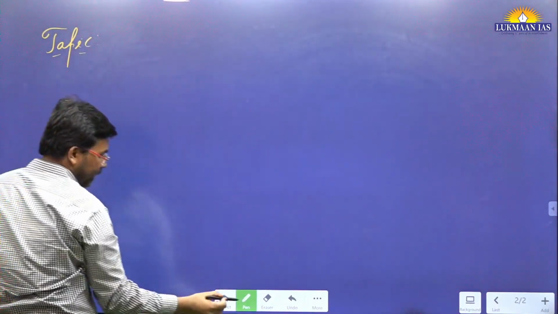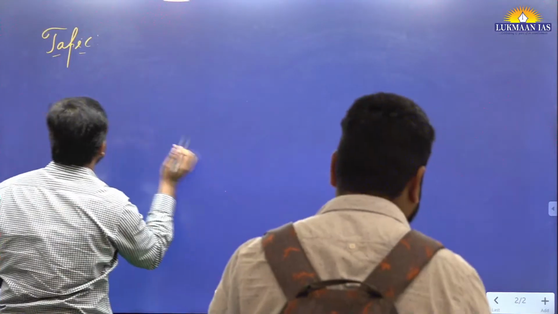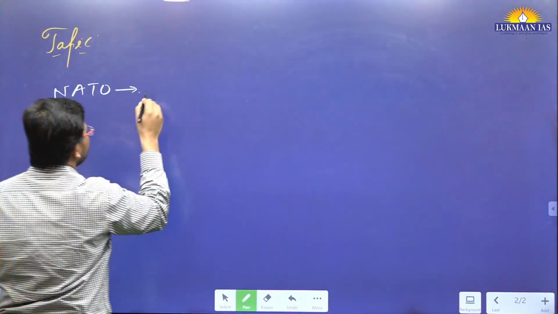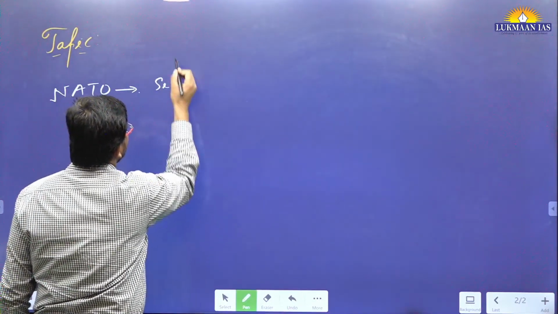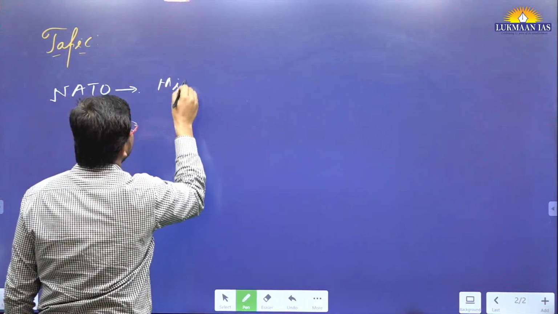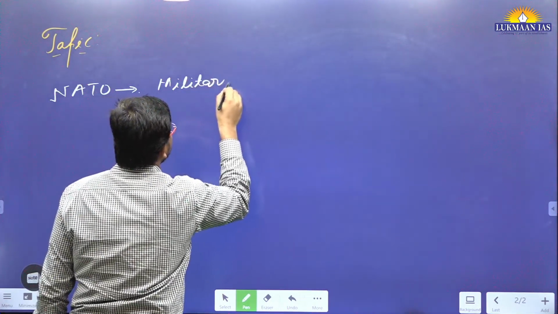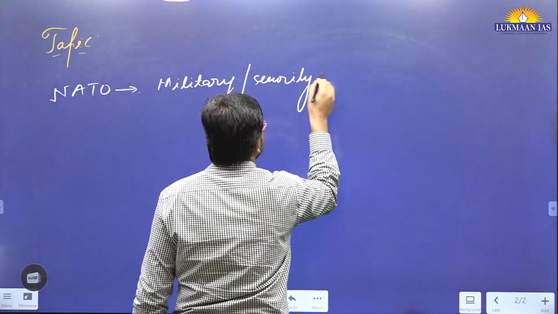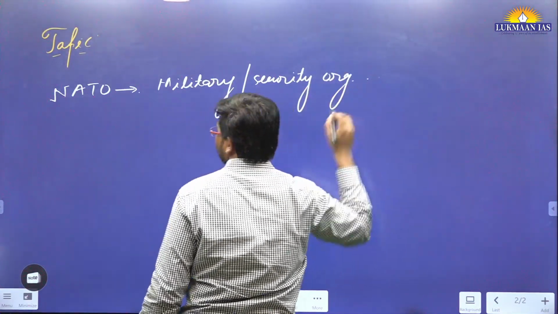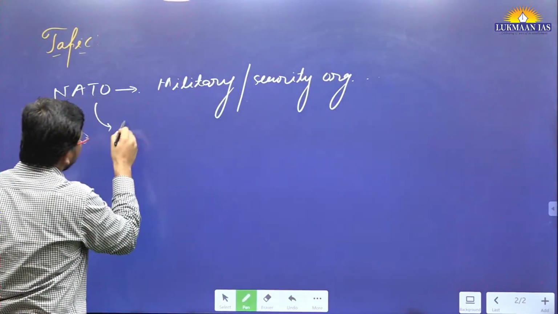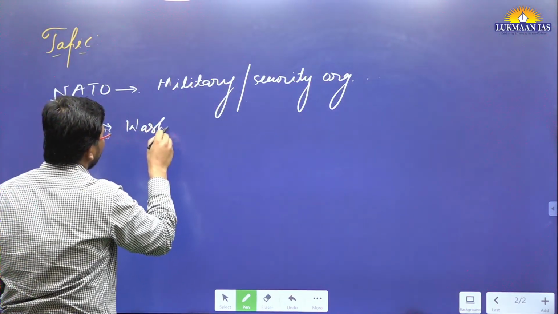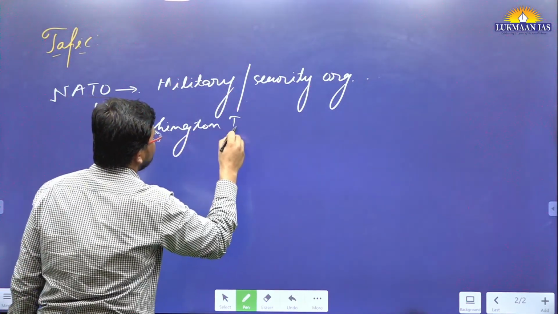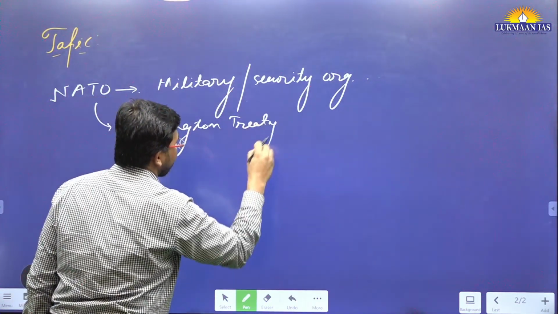the next topic. So let's discuss what the North Atlantic Treaty Organization is. It is a military or security organization, okay. This organization was established through a treaty which is known as the Washington Treaty. What treaty? Washington Treaty.